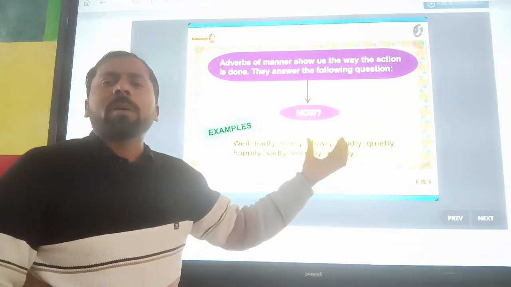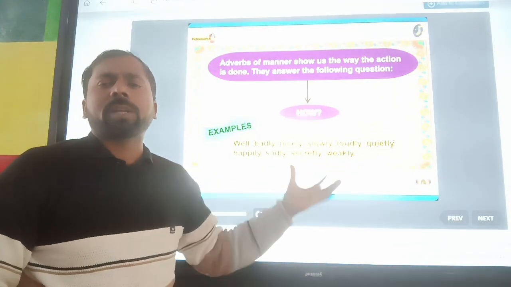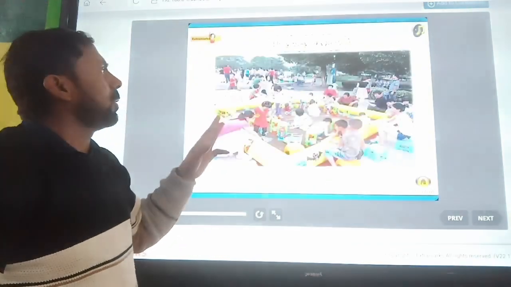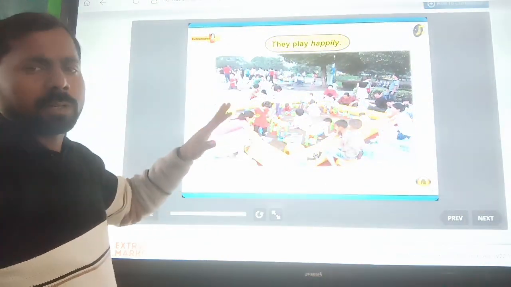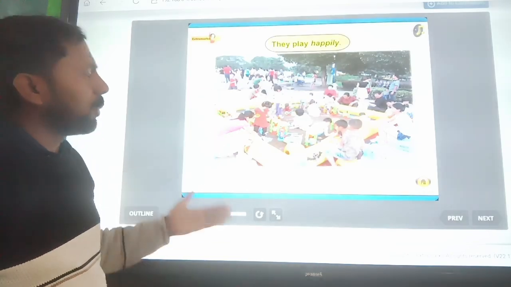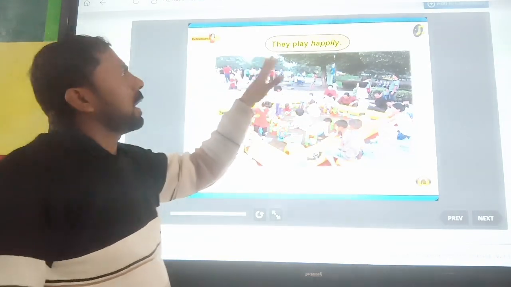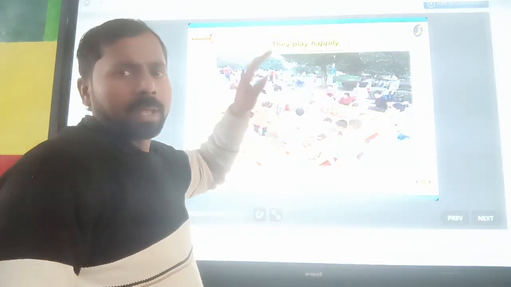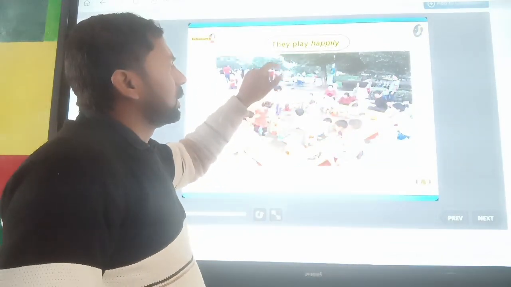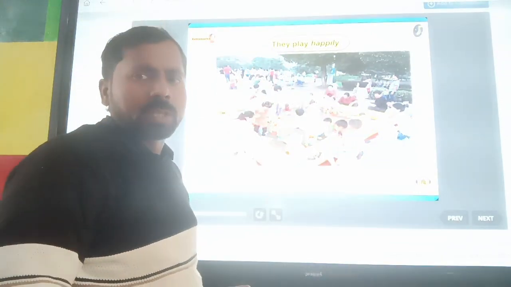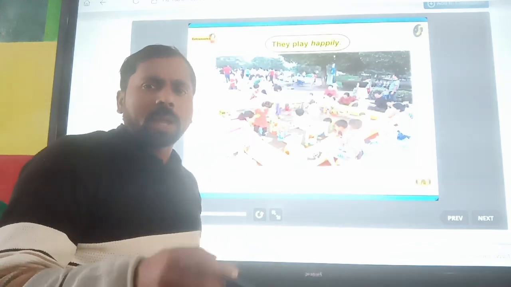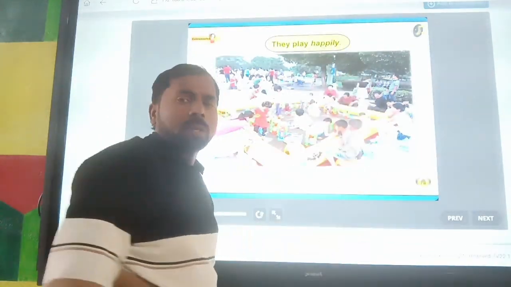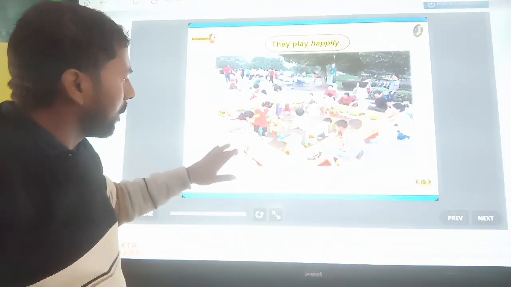These are the kinds of adverb. What kind of adverb? Adverb of manner. So when you perform your action, how you perform it is known as an adverb of manner. Like, they play happily. In this sentence you can see someone is playing, and how does he play? Happily. So the word happily is known as an adverb of manner.